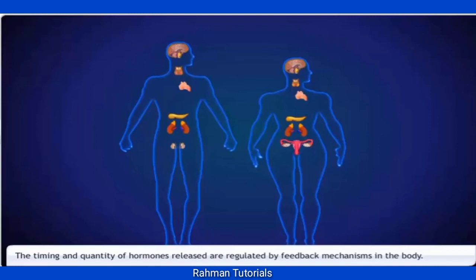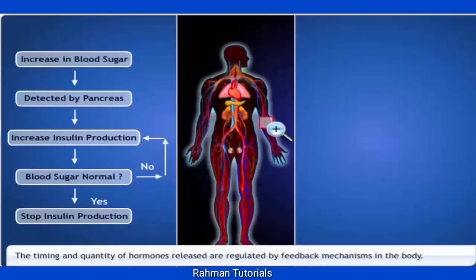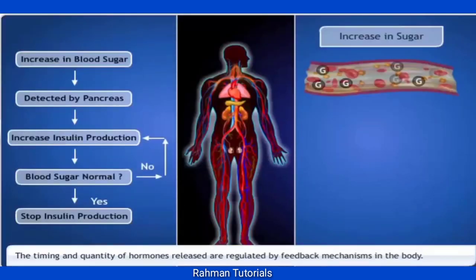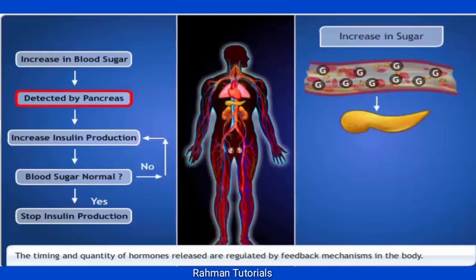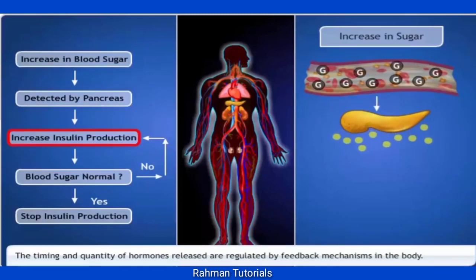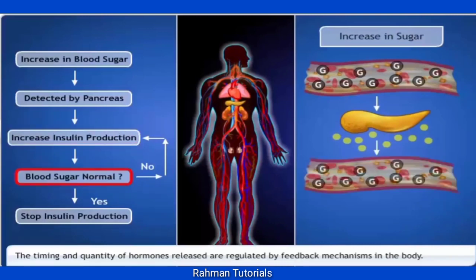For example, if the sugar level in our body rises, this is detected by the cells of the pancreas, which respond by producing more insulin. As the blood sugar level falls, insulin secretion reduces.